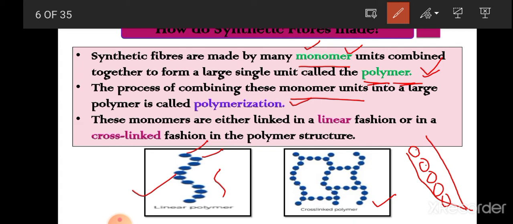Students, when we talk about animal fiber, the same thing happens. Animal fibers are made up of proteins, and the monomer units of proteins are amino acids. Except these fibers, our body also has many types of polymers. One example is hemoglobin. Hemoglobin is a type of protein which is made up of different types of amino acids. So amino acids are the monomer units which combine together to form a large protein, that is hemoglobin. So these are the examples of polymers.